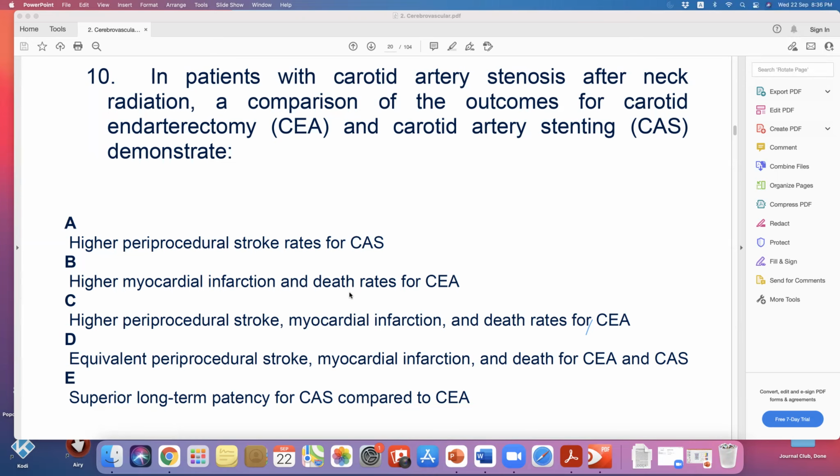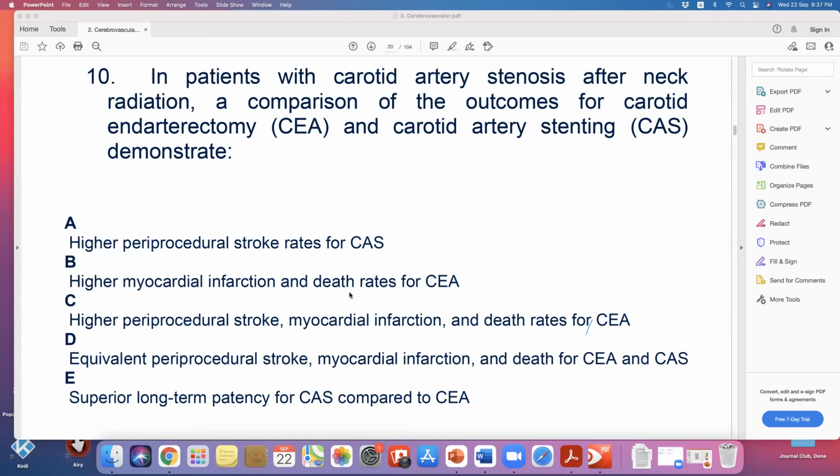Let's go to the next. Higher pre-procedure stroke, MI, and death rates for endarterectomy, no. Equivalent pre-procedure stroke, MI, death for both endarterectomy and stenting, yes. Superior long-term patency for stent compared to endarterectomy?